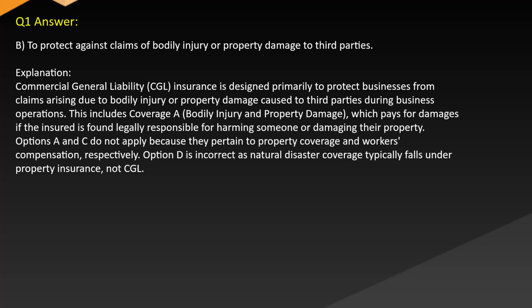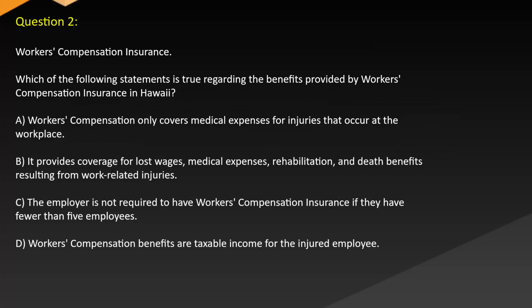Options A and C do not apply because they pertain to property coverage and workers' compensation, respectively. Option D is incorrect as natural disaster coverage typically falls under property insurance, not CGL. Question 2. Workers' compensation insurance.